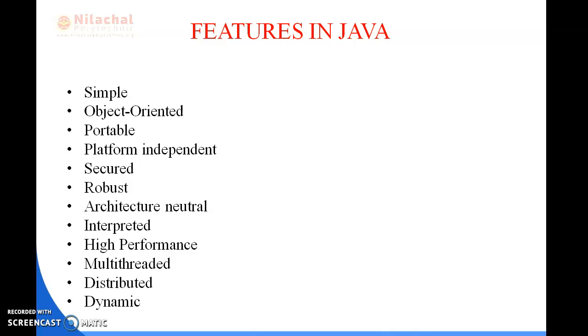It is also multi-threaded because a thread is like a separate program executing concurrently. In Java, programs can deal with many tasks at once by defining multiple threads, which will be discussed later. I will tell you more about what multi-threading is and what distributed means later, but for now you just have to know what they are. What is dynamic? Java is a dynamic language. It supports dynamic loading of classes.